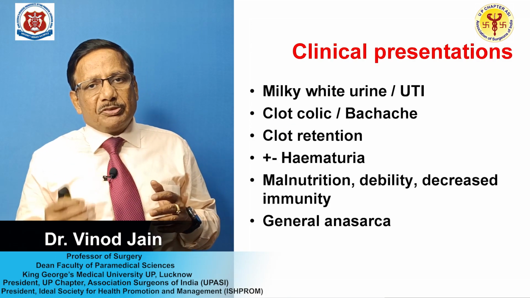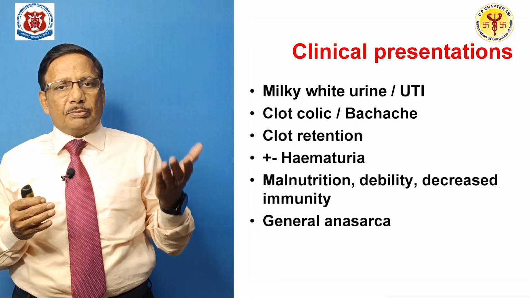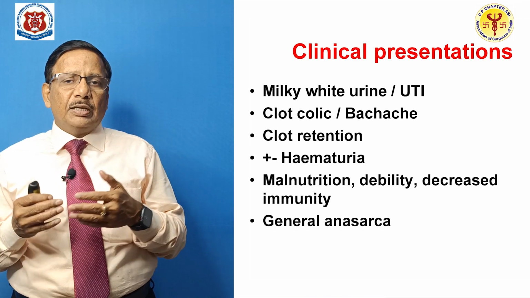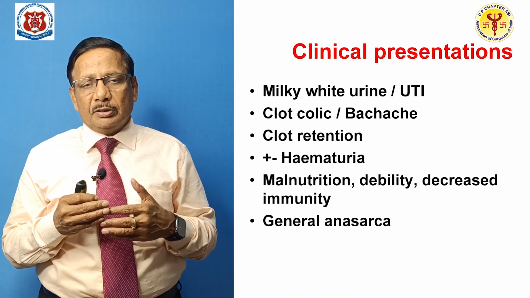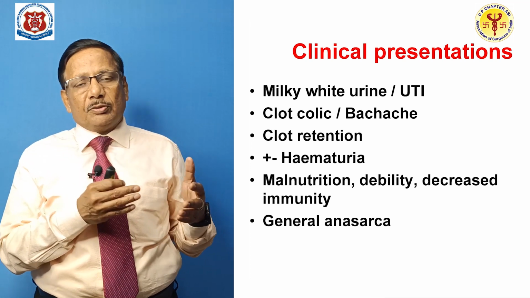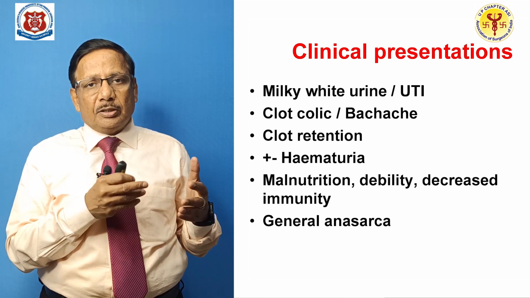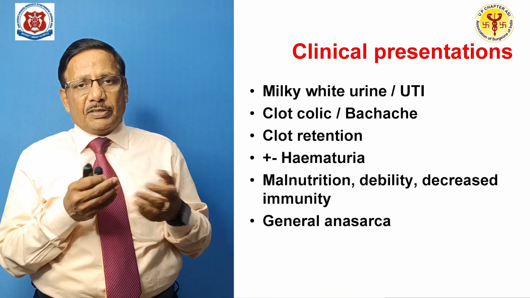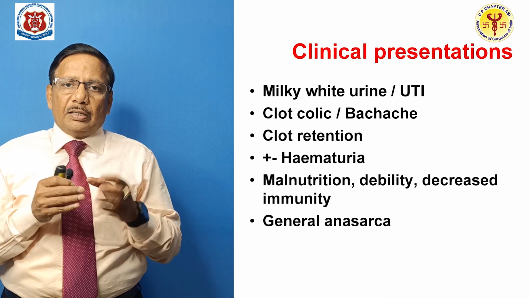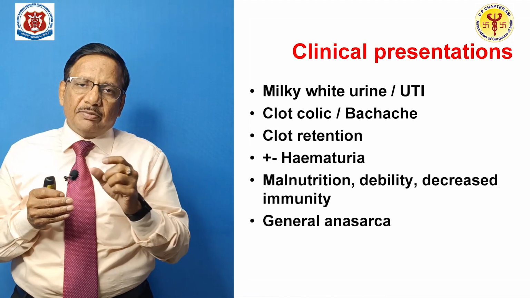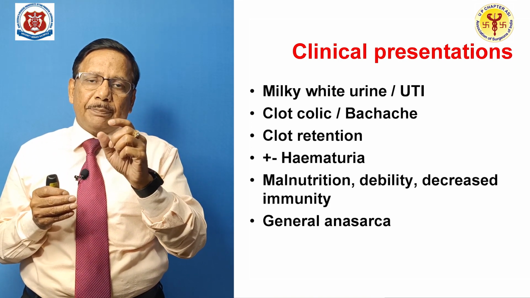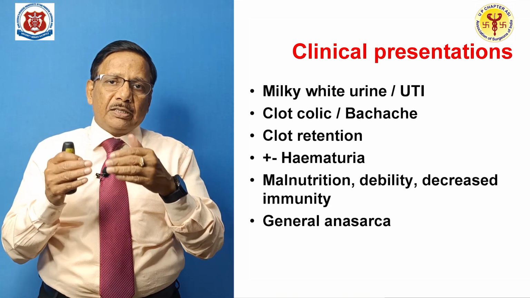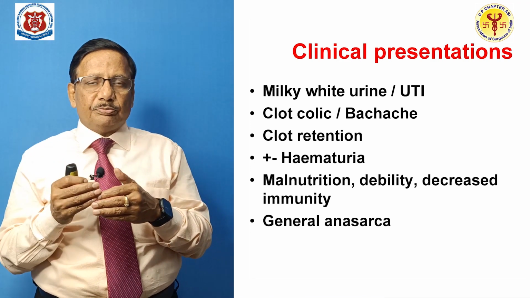How does this patient present? As I told you, you must have seen in the case scenario, patient usually complains of passing milky white urine. It may or may not be associated with UTI, that is urinary tract infection. This chyle gets clotted, and this clot may be obstructing the ureteric passage, may give rise to ureteric colic.